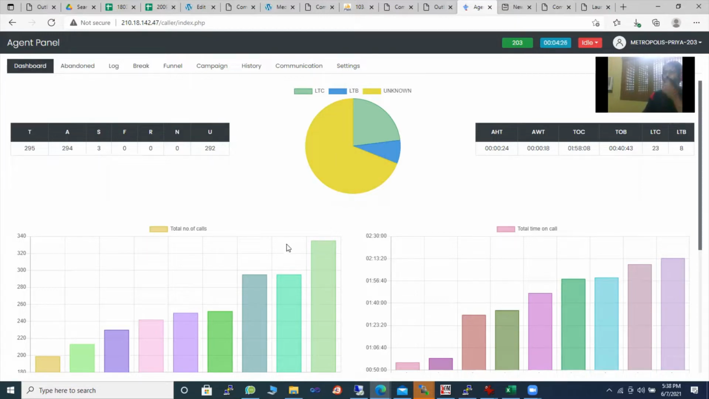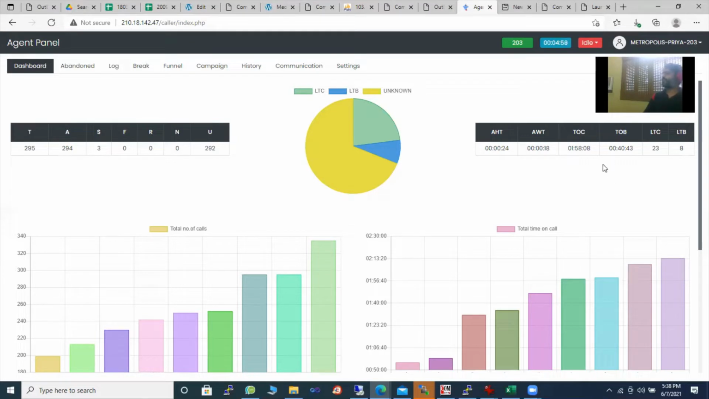Now in the dashboard, first of all, this shows the call status. T is the total calls that have been attended, and A is answered. Successful disposition is 3, funnel disposition is 0, rescheduled disposition is 0, no answer disposition is 0, and unsuccessful disposition is 292. The other metrics like AHT, average handling time, is about 24 seconds, and average wrap-up time is 18, which is less than 30 seconds, so that is perfectly fine.